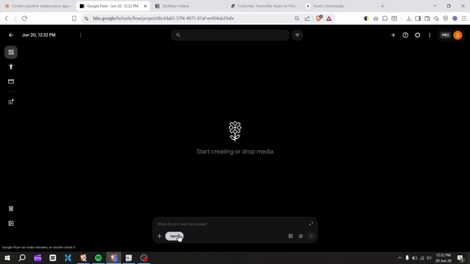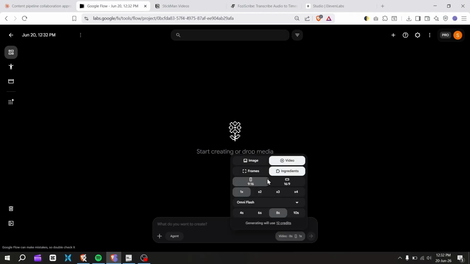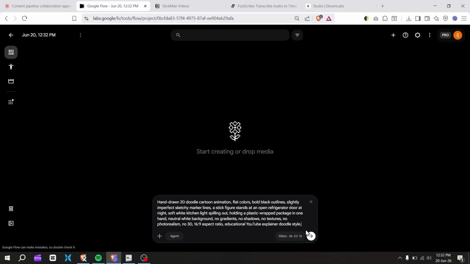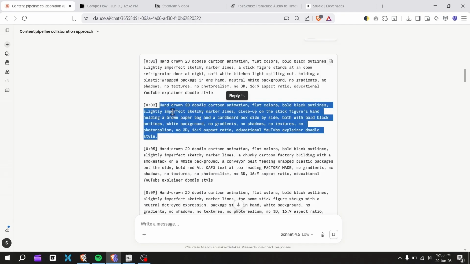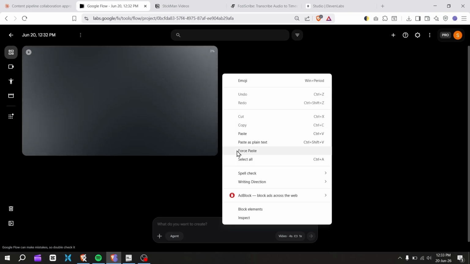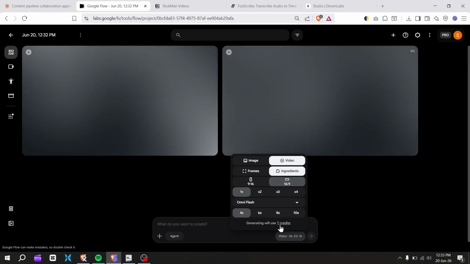Go to Flow for video generation. Switch to video mode. Set the aspect ratio to 16:9 and choose Omni Flash as the model. Set the duration to 4 seconds, then generate the clip. Repeat this same process for each remaining timestamp to generate all the other video clips.